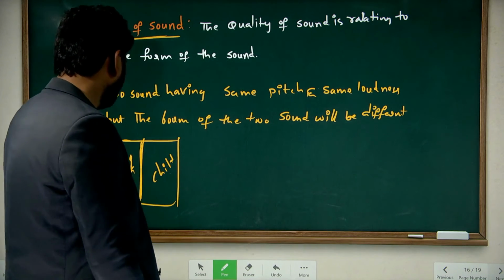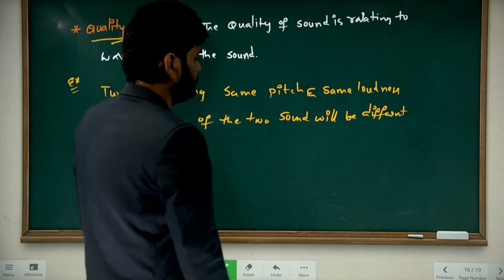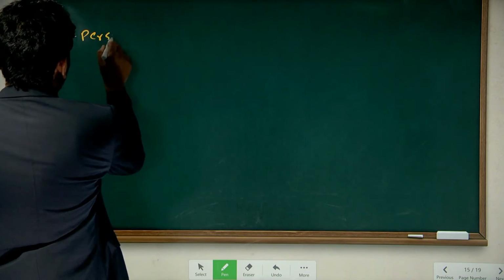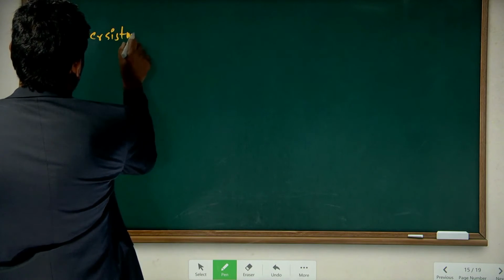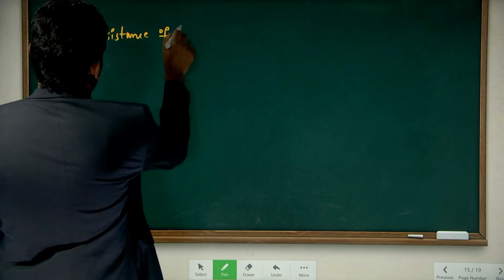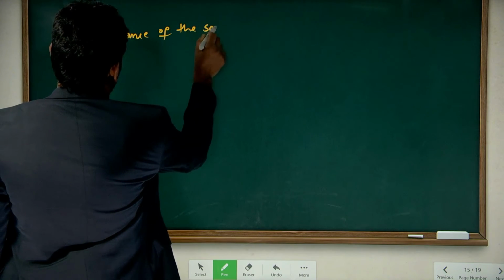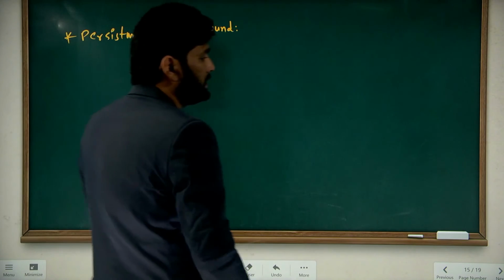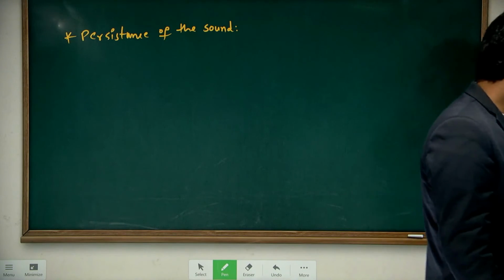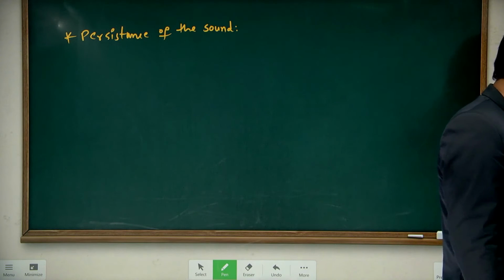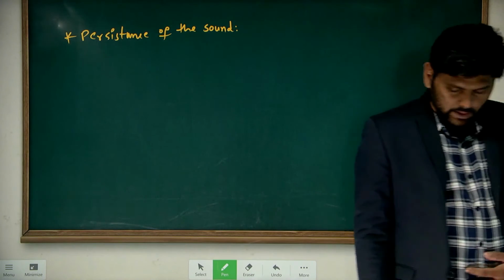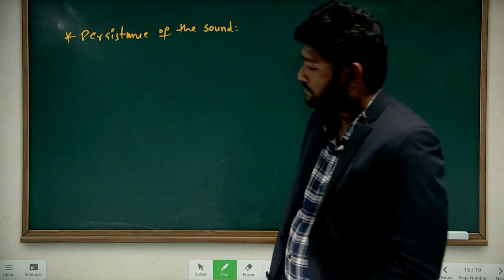Next, persistence of the sound. What is the persistence of the sound?